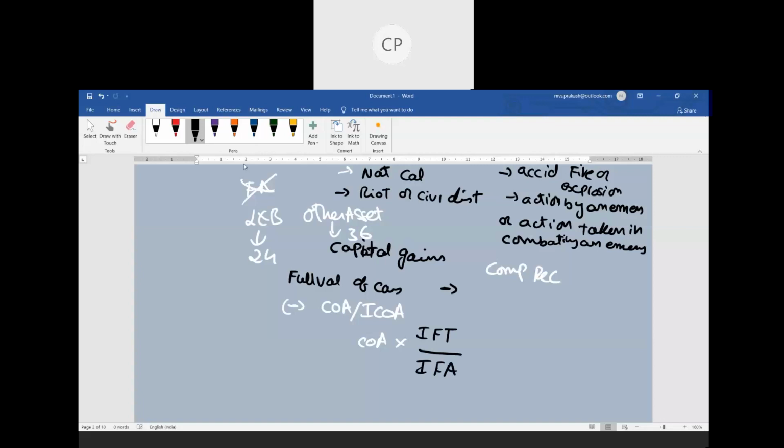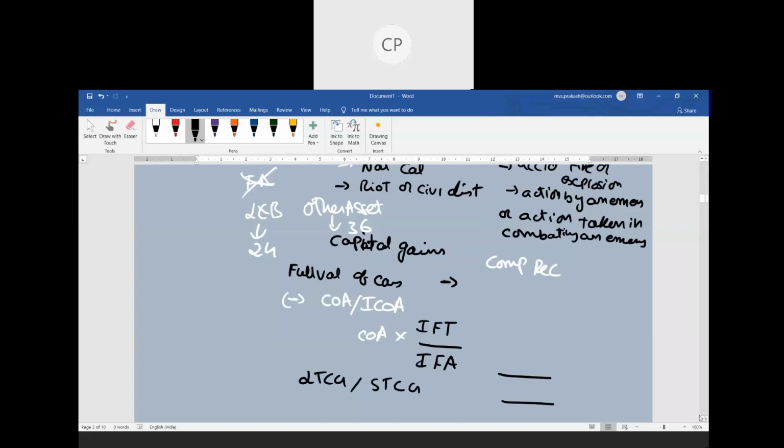Index value for the year of transfer divided by the index value for the year of acquisition. I will come to this point at a later stage. Now this difference will give you something called a long-term capital gain or a short-term capital gain. Next, taxability is the other thing we need to understand.